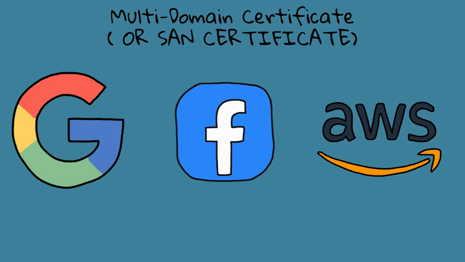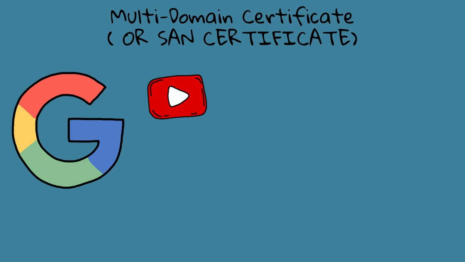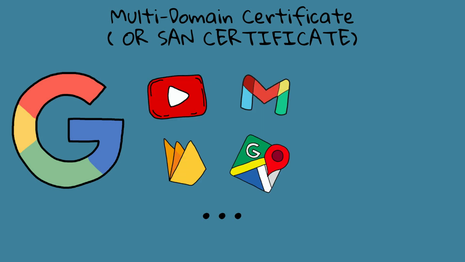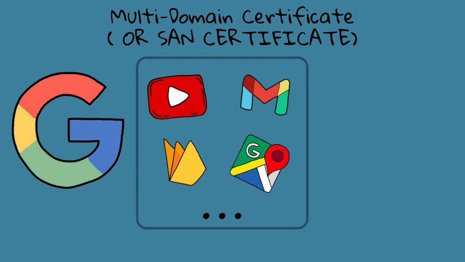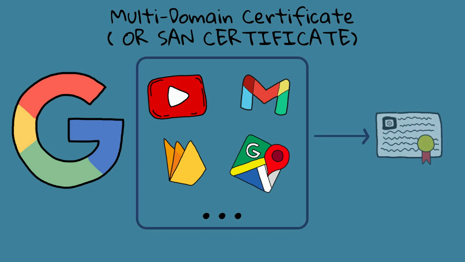Google operates a lot of web services and applications, each with its own domain or subdomain. Using multi-domain certificates allows them to consolidate the management of certificates for multiple domains or subdomains into a single certificate. This streamlines the process of certificate issuance, renewal, and monitoring.